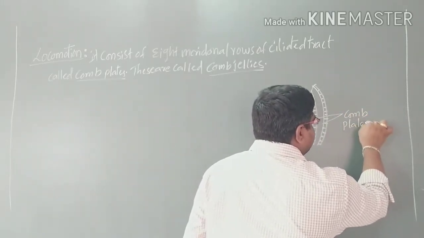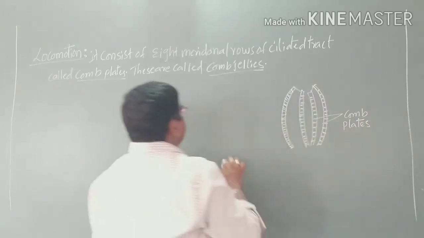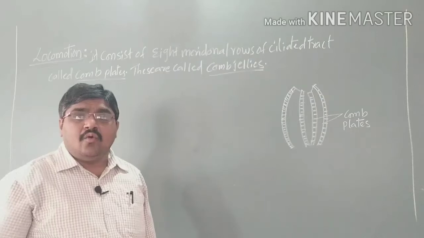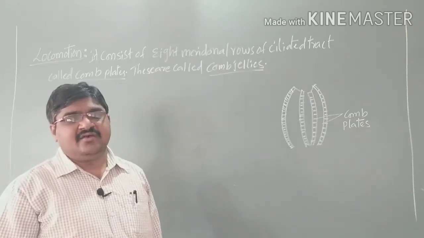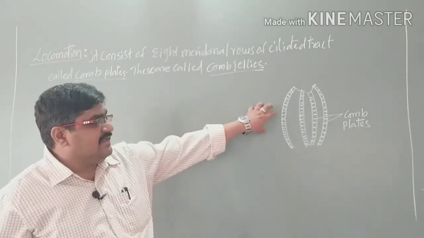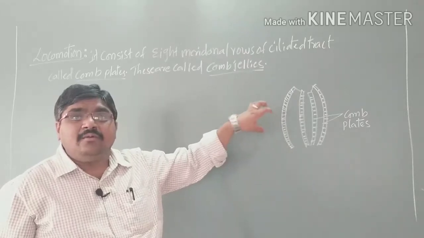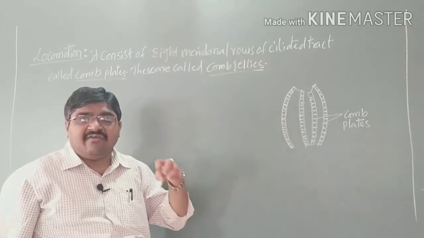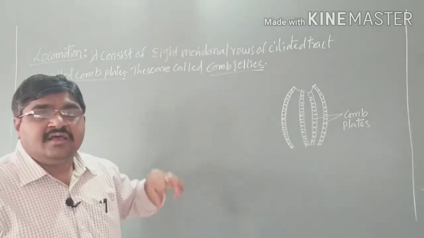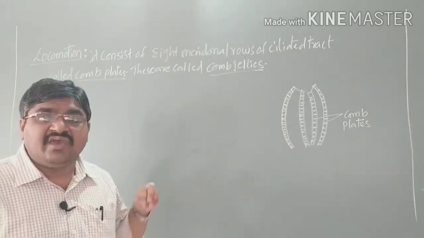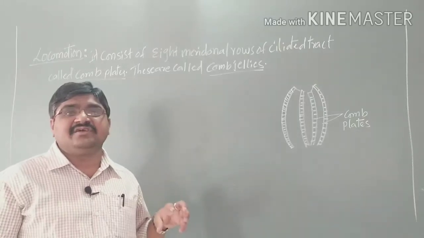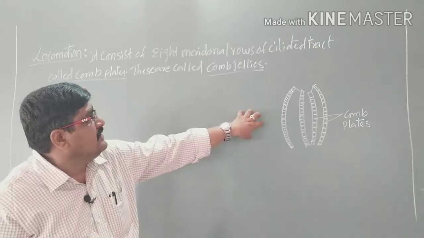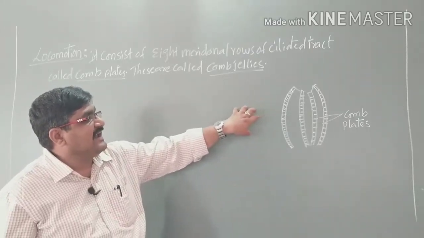Due to the presence of the comb plates, we call this phylum comb jellies, where they are arranged in 8 meridional rows. That means 4 on one side and 4 on the back side, a total of 8 meridional rows of ciliated tracts.